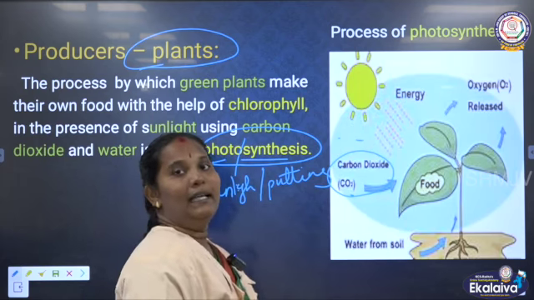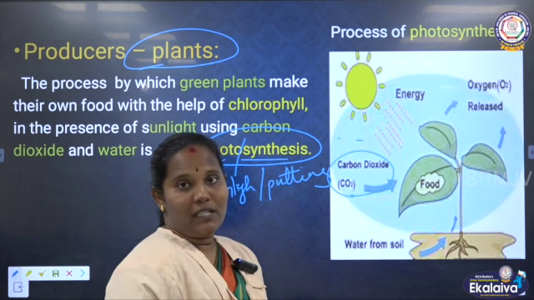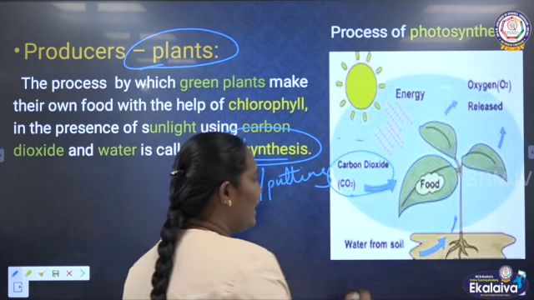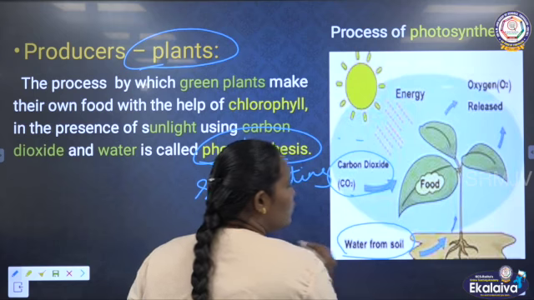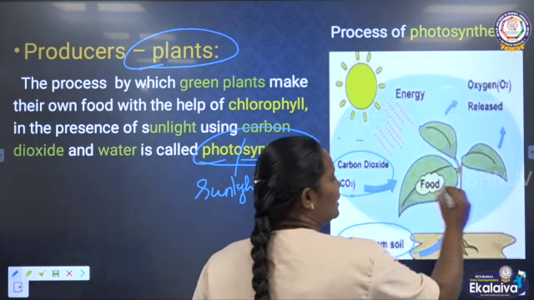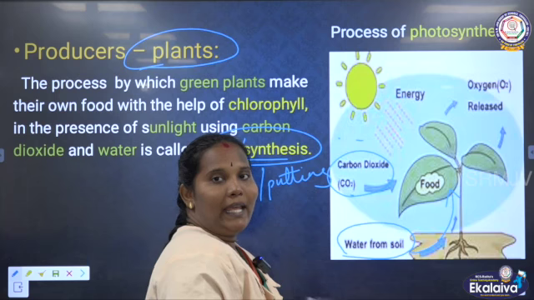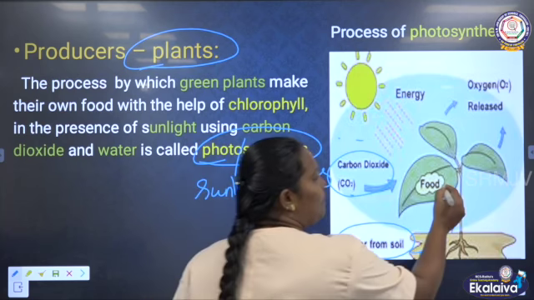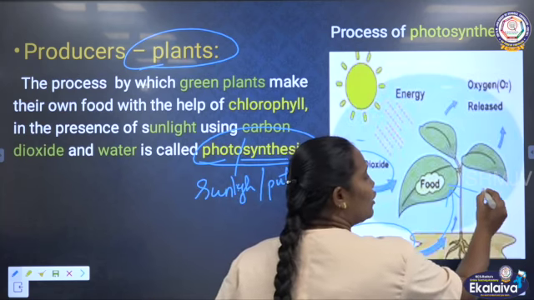Then next, they get the nutrients, minerals and water from the soil. The root can absorb the water from the soil. And then, apart from this, the plants especially have chlorophyll.